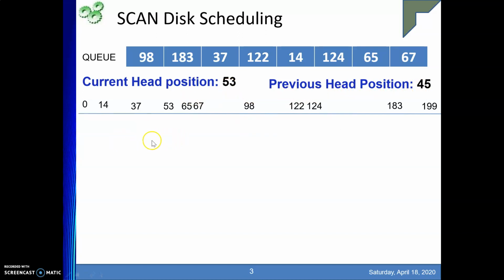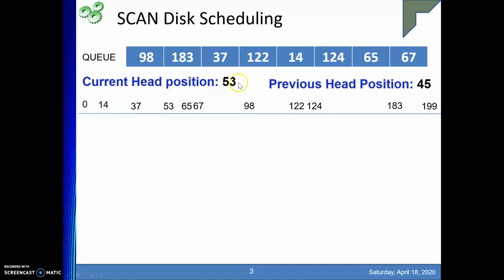That means you are moving towards lower cylinder numbers, or towards cylinder number 0, right? So the previous head position has significance in deciding the direction, but while doing the calculation, we are not going to consider it. Please remember this.